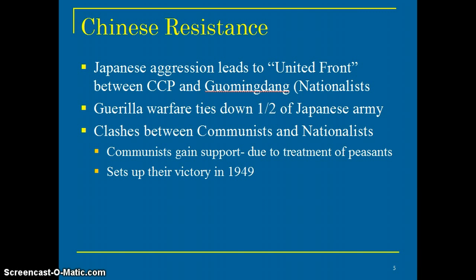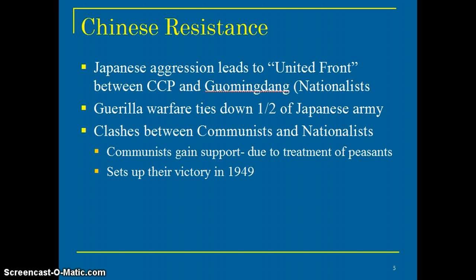Chinese resistance. People always go, well, what does China do? And China was in chaos. China is still fighting a battle over the previous revolution to get rid of the emperor, the installation of the nationalist forces, the nationalist forces fighting the CCP, and these two groups actually get together, even though the nationalists, remember, attacked the CCP. Okay, and surprise attack them to try to get rid of them.